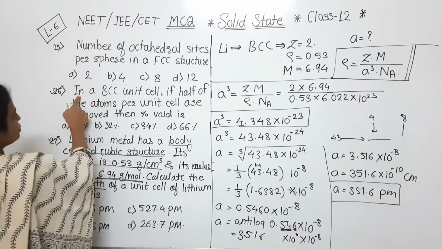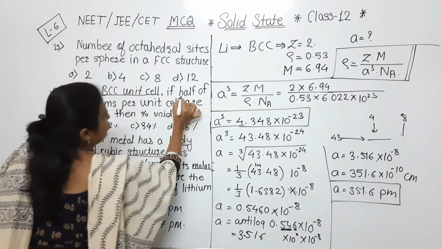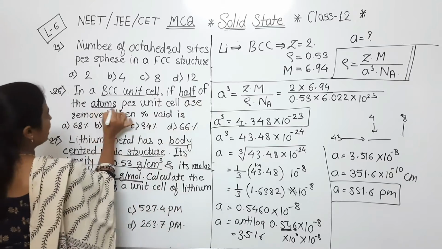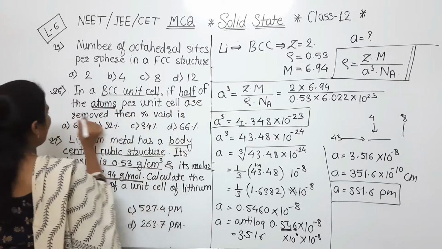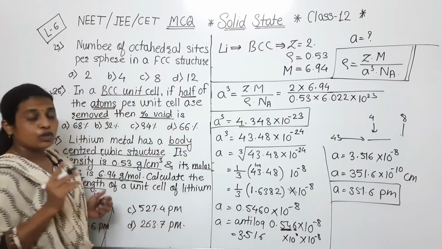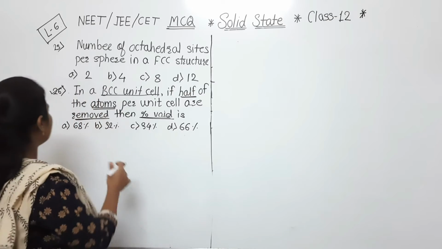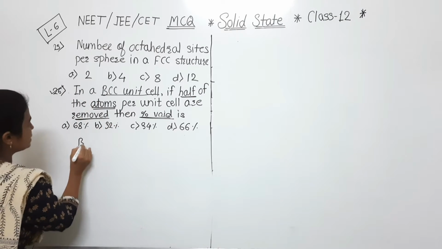That next MCQ is: in a BCC unit cell, if half of the atoms per unit cell are removed, the percentage void is. तो इसको कैसे कैलकुलेट करना है, just will discuss now. तो चलो स्टार्ट करते हैं. यहाँ पे देखो क्या बोला है, BCC.